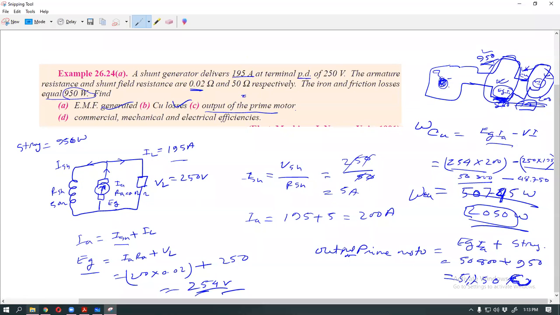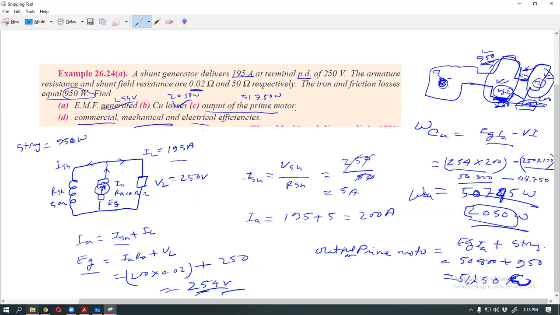This is 51,750, and the copper loss is 2050, and EG is 254 volts.